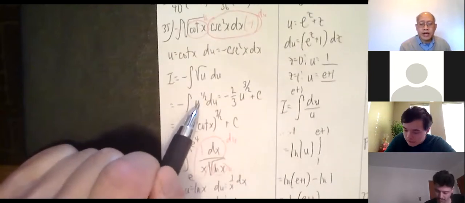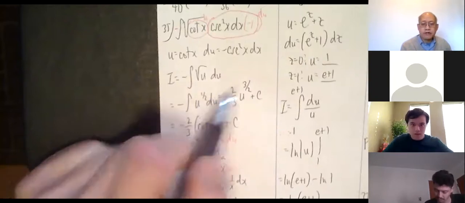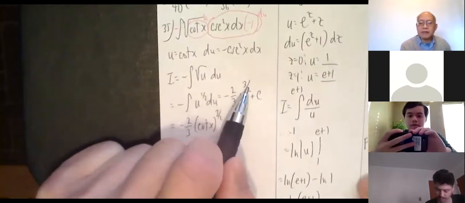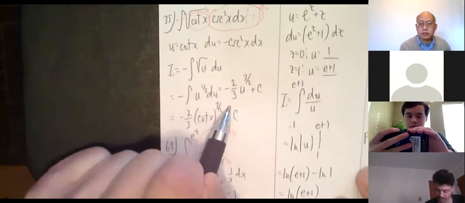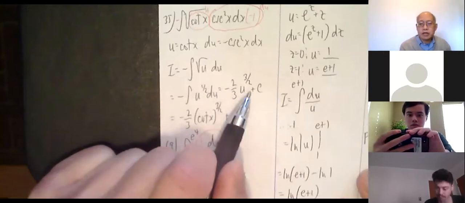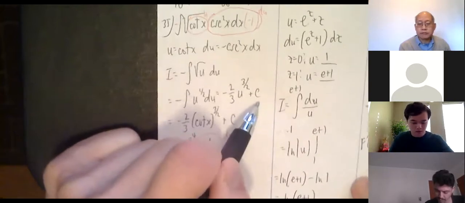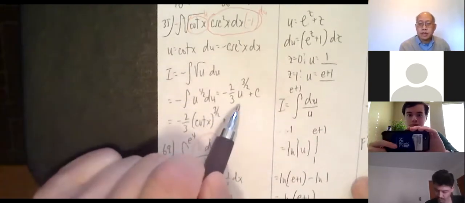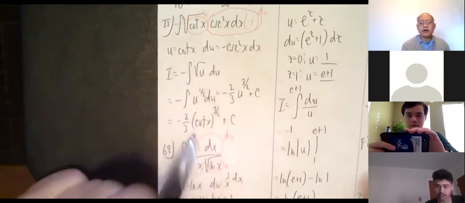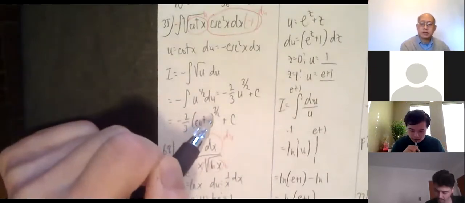So of course that's u to the half, negative in front, so negative u to the 3/2 divided by 3/2 means times 2/3. And it's an indefinite integral, which means plus c. Remember, for definite integrals, which I'll do shortly, you don't need the plus c anymore. And I'll change u back to cotangent. So final answer, negative 2/3 (cotangent x) to the 3/2 plus c.